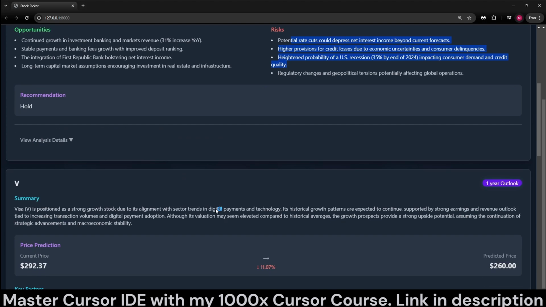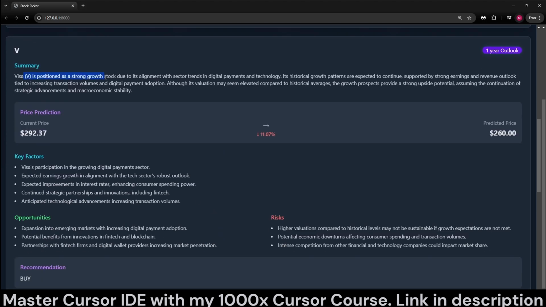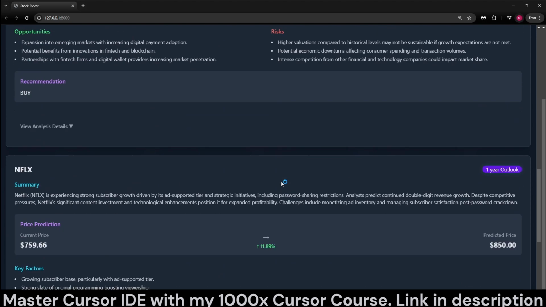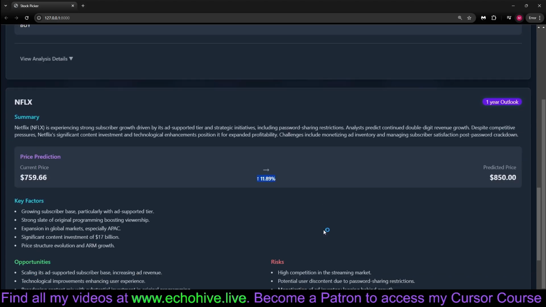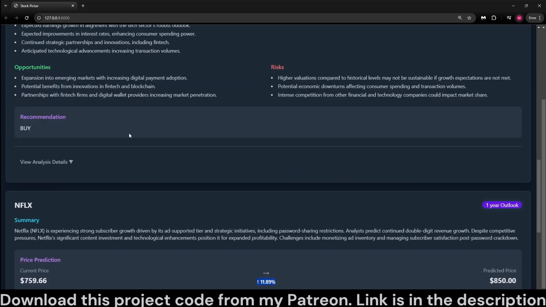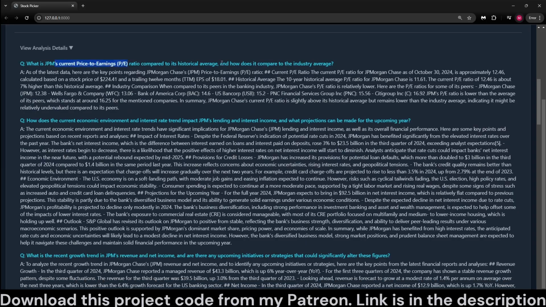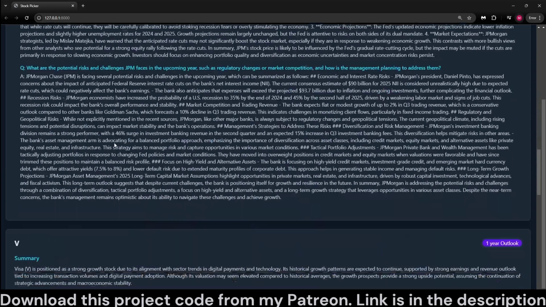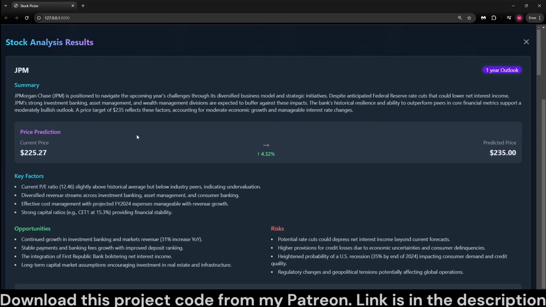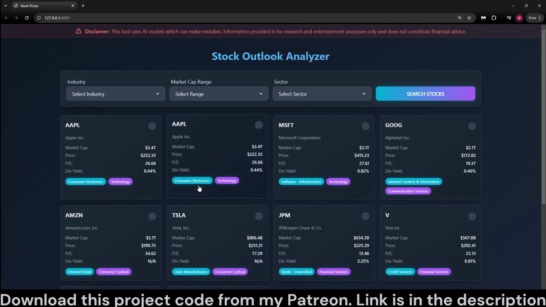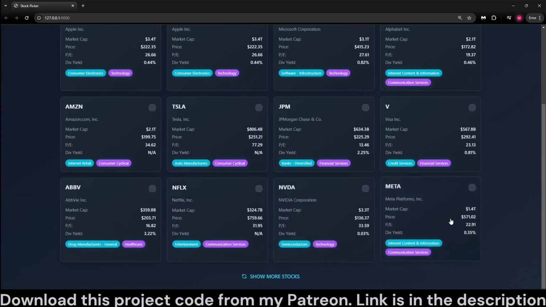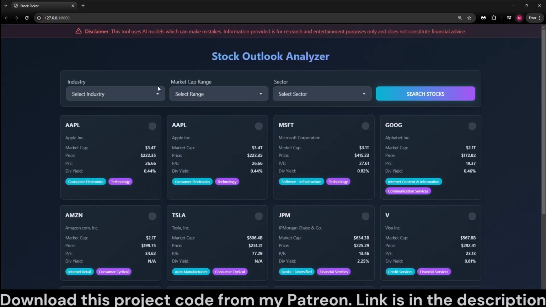So here are opportunities and risks. Here is the summary for Visa. Visa is expected to drop apparently, and Netflix is expected to go up about 11%. Yeah, here we go. You can also see the analysis details, which questions were asked to reach this conclusion and their answers. Okay, so essentially we are asking 5 Perplexity questions to analyze each stock. You can actually click on show more stocks, and it will search and find more stocks automatically.